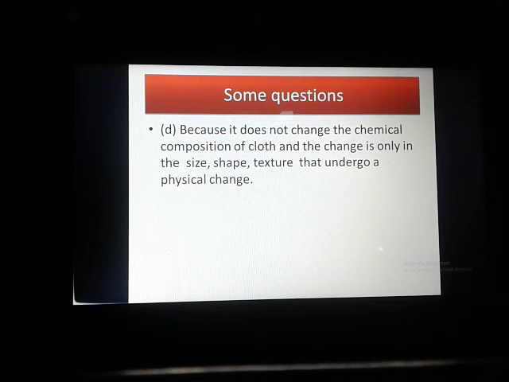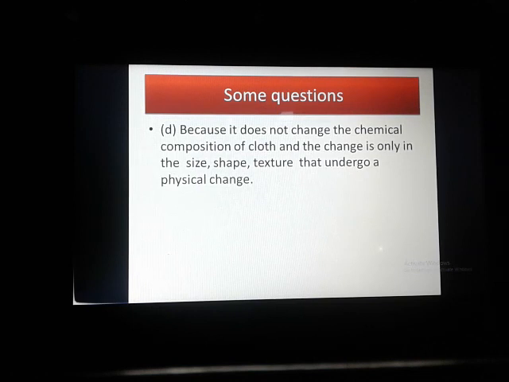So whenever the physical properties, like your shape, your texture, your color, change, that change is called a physical change. In this case, when you cut a big cloth piece into small pieces, only the shape or the texture is changed. The chemical properties, or the chemical composition, will not change. So that's why this is a physical change. Although it cannot be reversed, it is still a physical change.